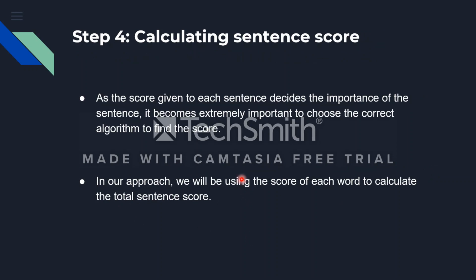And the next thing is calculating the sentence score. As the score given to each sentence decides the importance of the sentence, it becomes extremely important to choose the correct algorithm to find the score. In our approach, we will be using the score of each word to calculate the total sentence score.